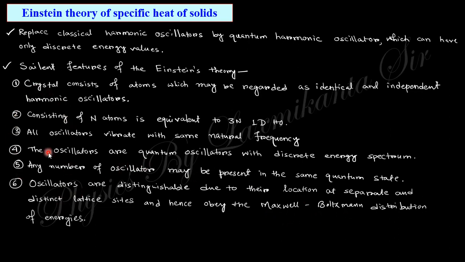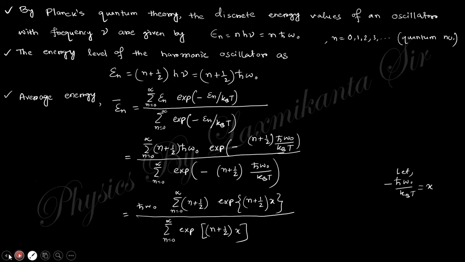These are the features, or assumptions, taken by Einstein in the calculation of specific heat of solids, because the classical theory and the Dulong-Petit law do not satisfy the experimental result. Specific heat changes with temperature, but the Dulong-Petit law and the classical theory say it is constant. So there is some anomaly. That is solved by Einstein by changing the classical oscillator into a quantum oscillator.